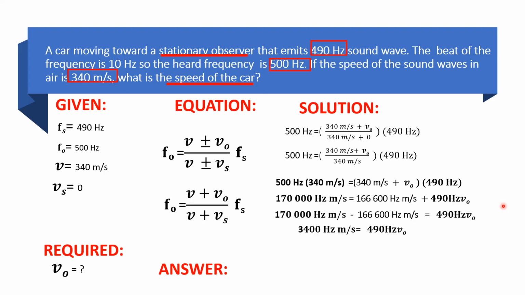Solving this one will give the answer 3,400 Hertz meter per second is equal to, so wala na to, ito yung difference niya, 3,400, 490. So, yan, hindi pa yan tapos, kasi yung V sub 0, dapat makancel natin yung 490. So, we have to divide them by 490 Hertz. Yan. So, makakancel natin yung 490 Hertz dito sa side na to. So, the answer would be, ito din, makakancel natin yung unit na Hertz. So, ang unit na lang is meter per second. So, solving this will give us the answer 6.9 meter per second.